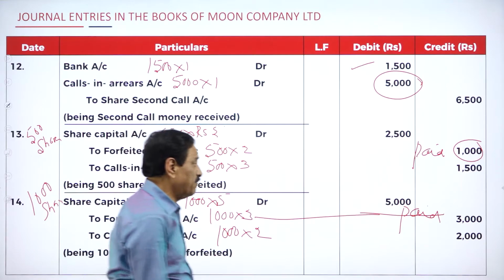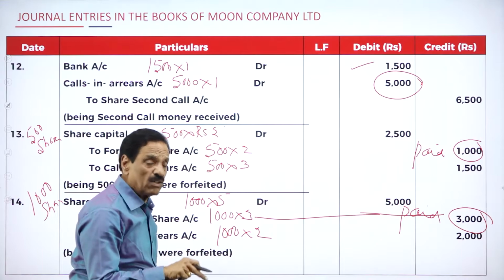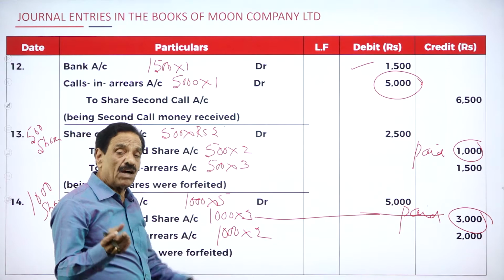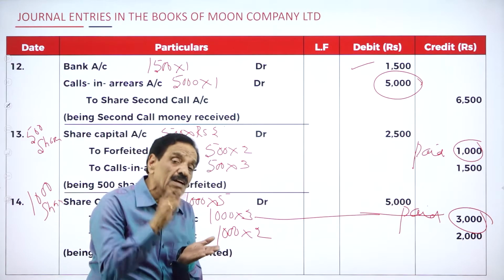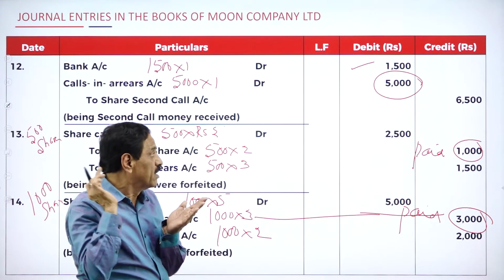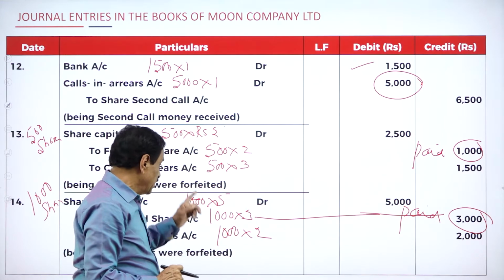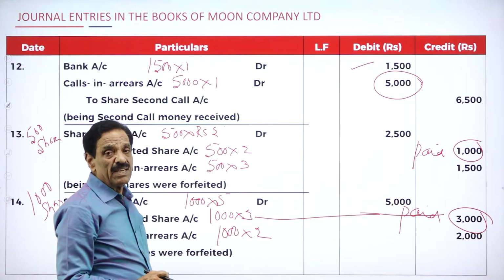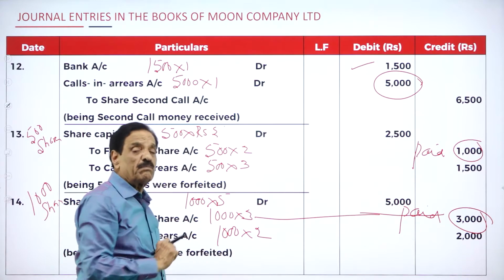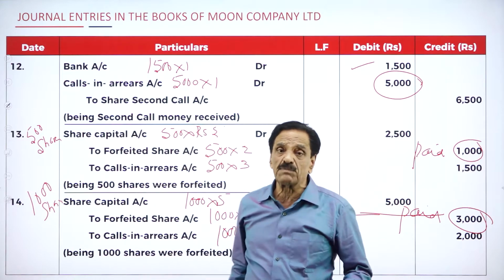So totally the forfeited amount we received is 3,000. 1,000 from the first shareholder, 3,000 from the second. How much already collected? 4,000. That means forfeited, not reissued. Forfeited, not reissued. I think you understand this. This goes in favor of 500 shares. This goes in favor of 1,000 shares. So none have been issued to the public. So who becomes the shareholder? Only 1,500 become the shareholders.